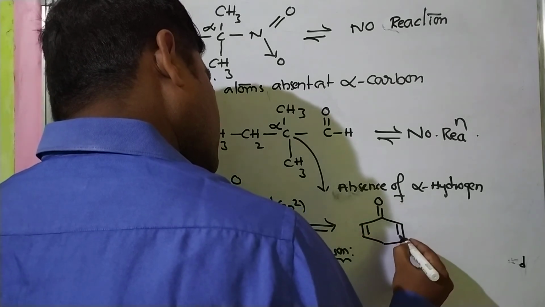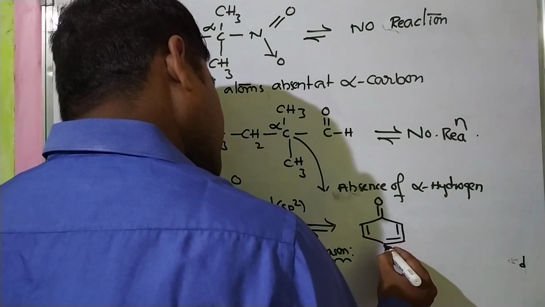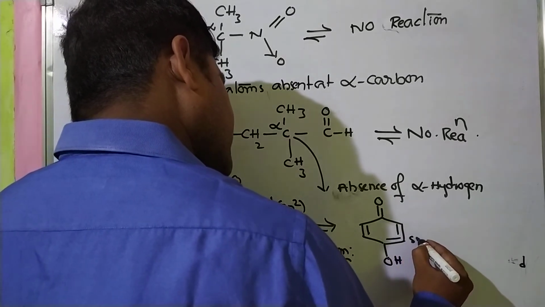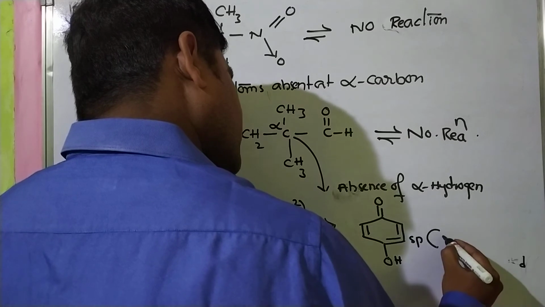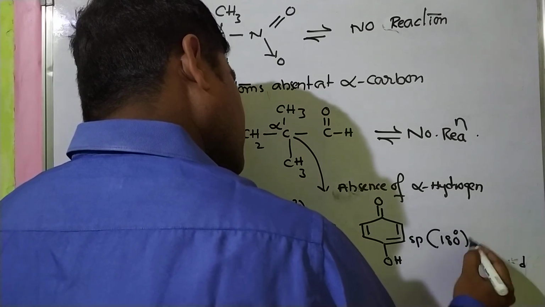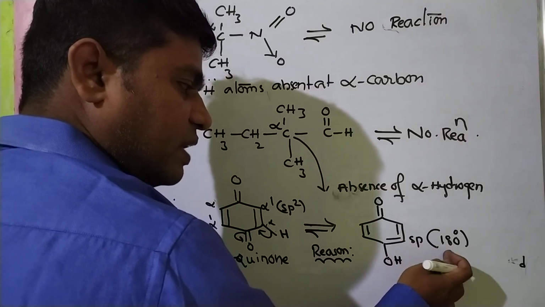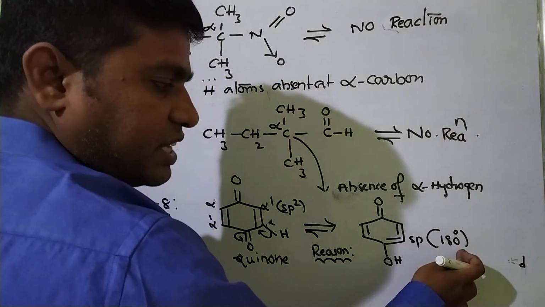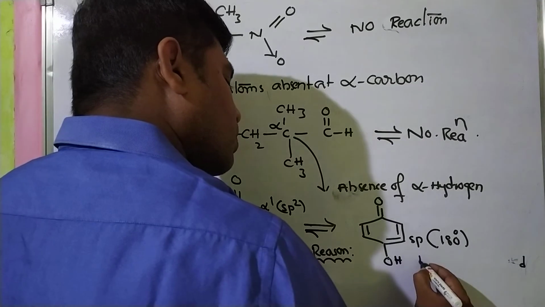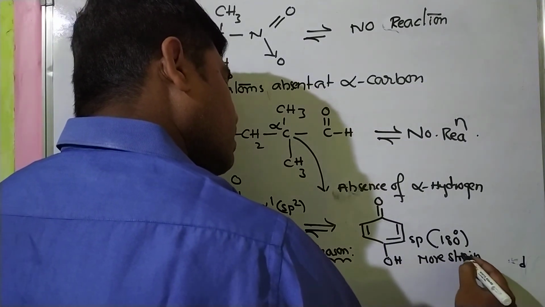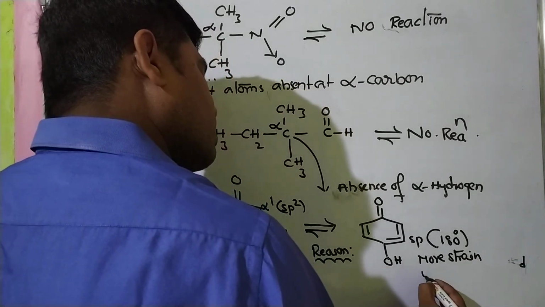Here a double bond, here also a double bond. This becomes OH. So this carbon is an sp carbon. An sp carbon means 180 degrees. So here this is a ring, but 180 degrees means linear. So linear structure, so more strain. So unstable.